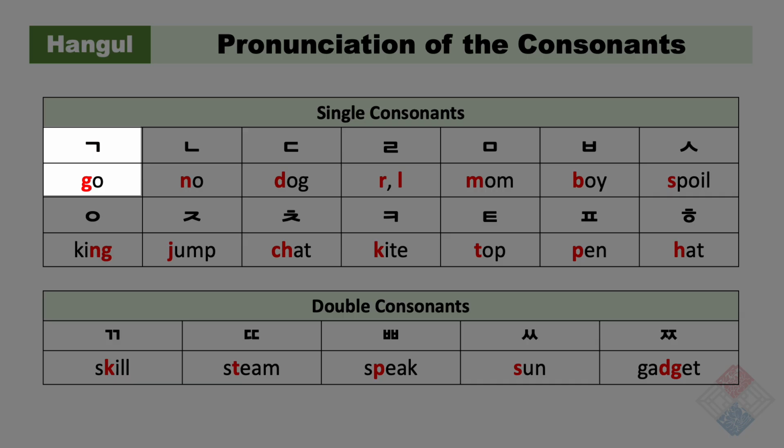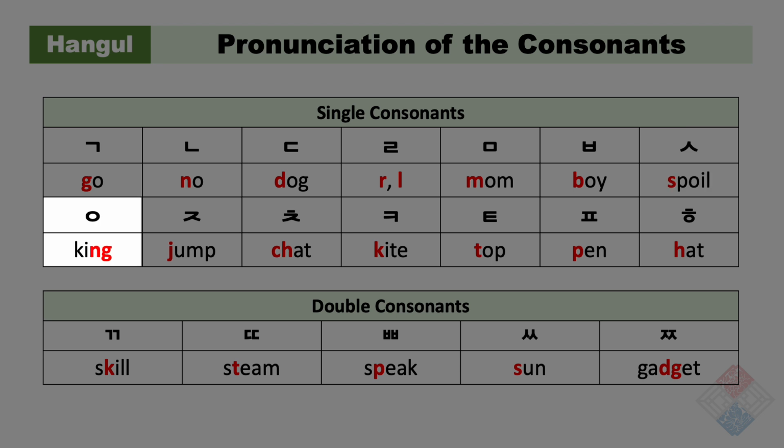그, sounds like 그, as in go. 느, sounds like 느, as in no. 드, sounds like 드, as in dog. 르, can sound like L or R. 무, sounds like 머, as in mom. 브, sounds like 브, as in boy. 스, sounds like 스, as in spoil.